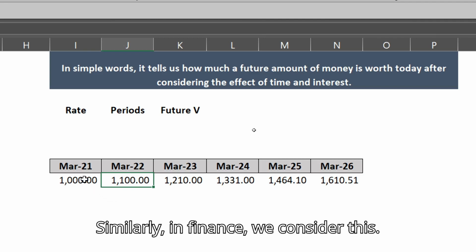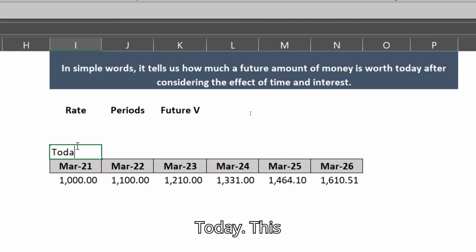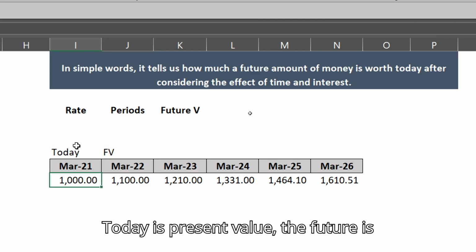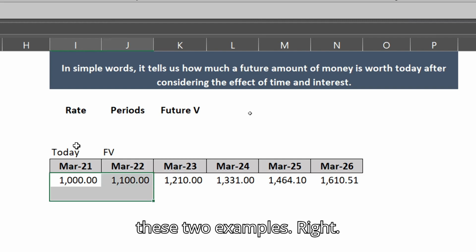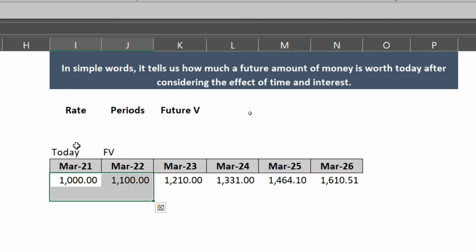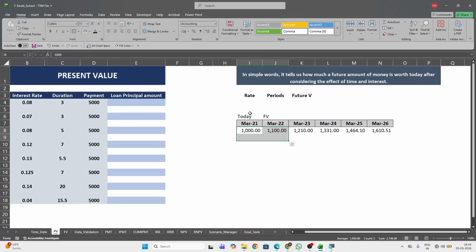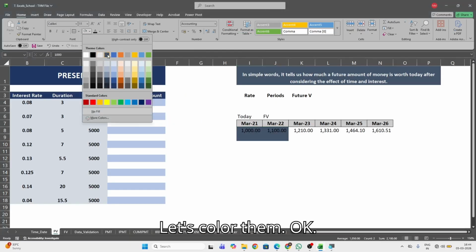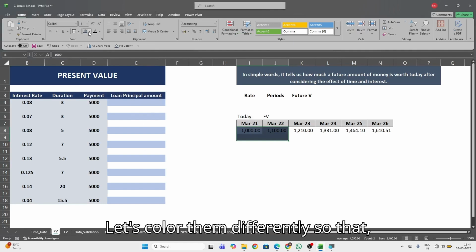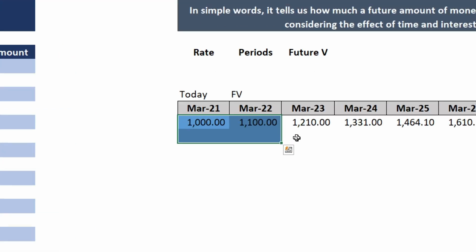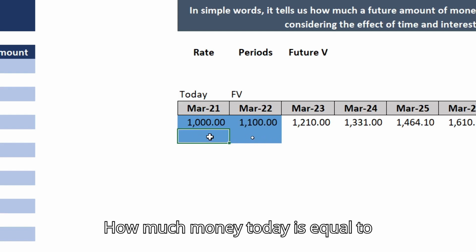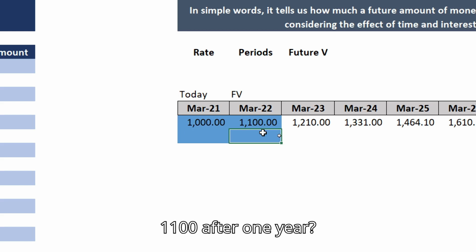Similarly, in finance, we consider this today. This is future. Today is present value, the future is future value. So let's consider only these two examples, right? If we consider these two examples, let's color them differently. So let's say how much money today is equal to 1100 after 1 year.